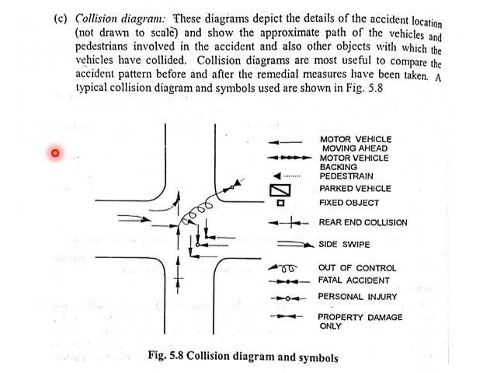Then you have the collision diagram. A collision diagram is a diagram depicting the details of the accident location and showing the approximate path of the vehicles and pedestrians involved. You have here the collision diagram and different symbols used for preparing it. These symbols show in which direction the vehicles traveled, in which direction the pedestrian moved, what all objects were there in that area, how the vehicles went out of control, where the injury happened, where the property was damaged. All this can be obtained from the collision diagram.